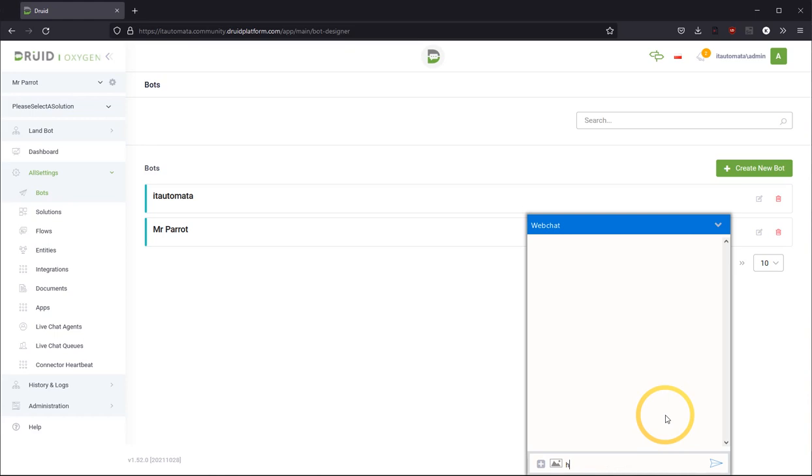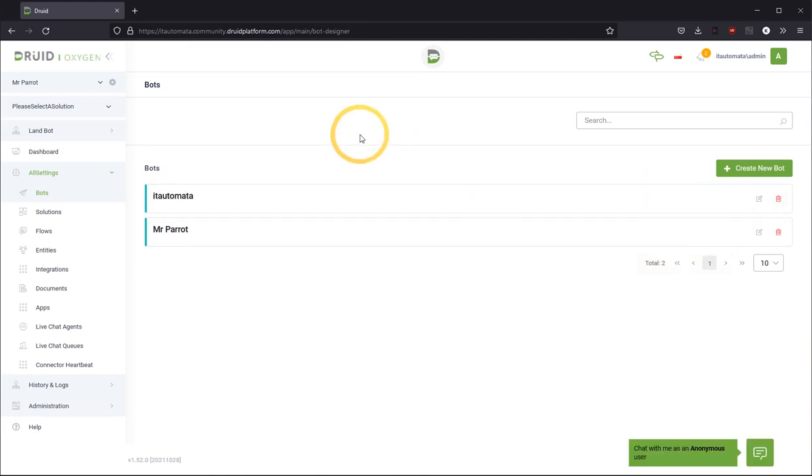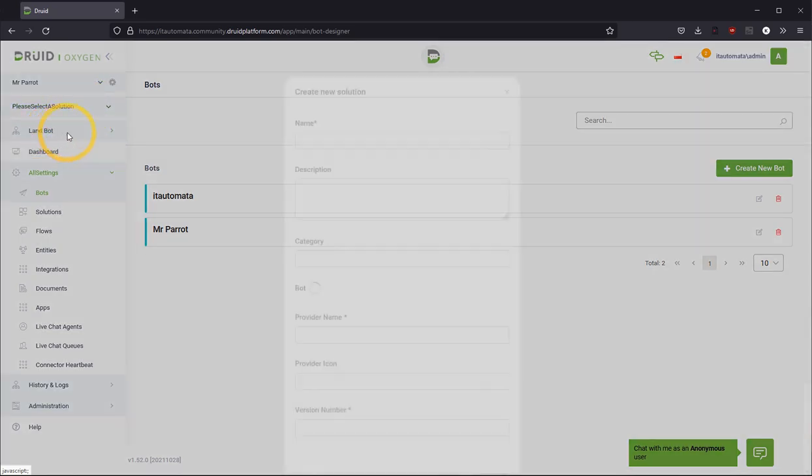So now when I say hi, it should not understand anything. All right. So we have created the chatbot with name and other settings. Now we are going to create a solution.